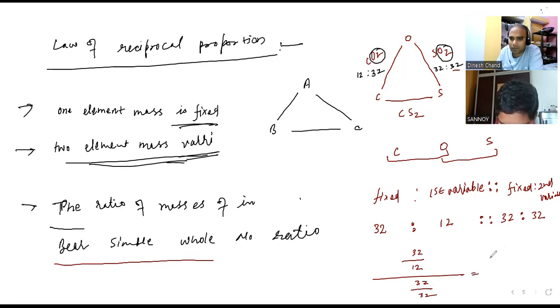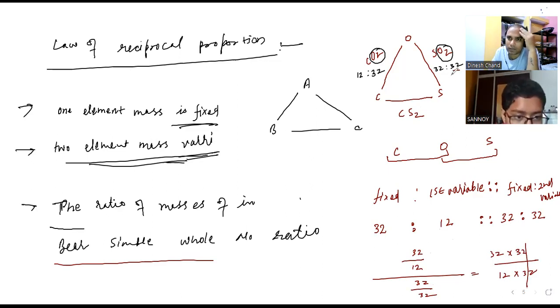If I solve it, 32 multiplied by 32 divided by 12 multiplied by 32. This cancels out. 32 by 12 gives 8:3. And sulfur is 32. It is coming how much? 8 by 3, cancelling by 4, we get 8/3. So this way we always get the simple whole number ratio. Let me check in the book if there is anything else.